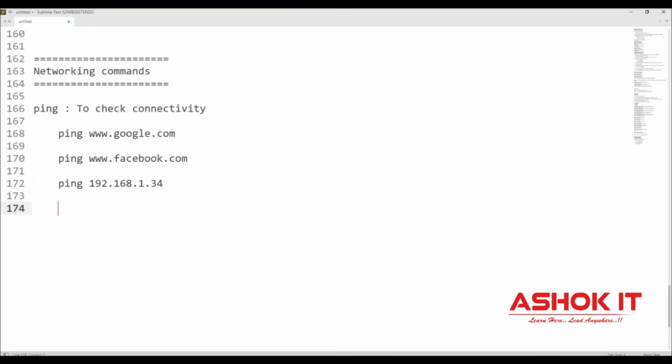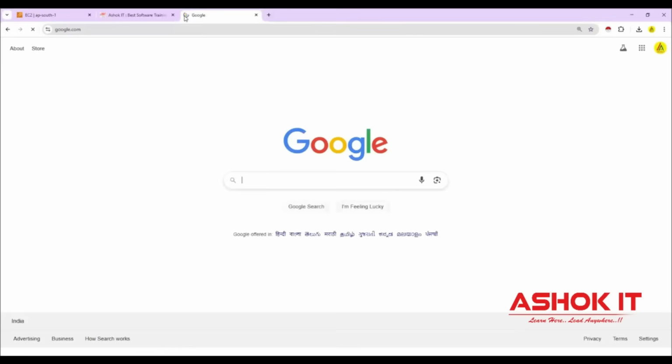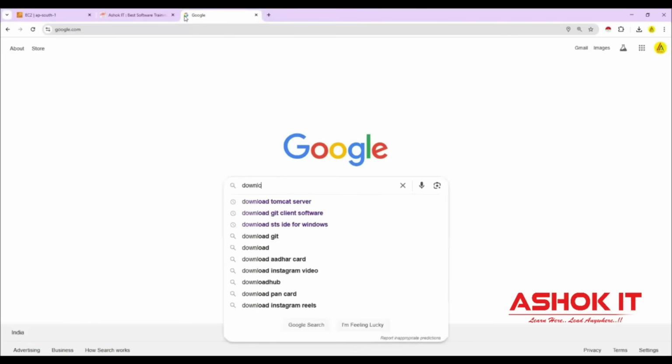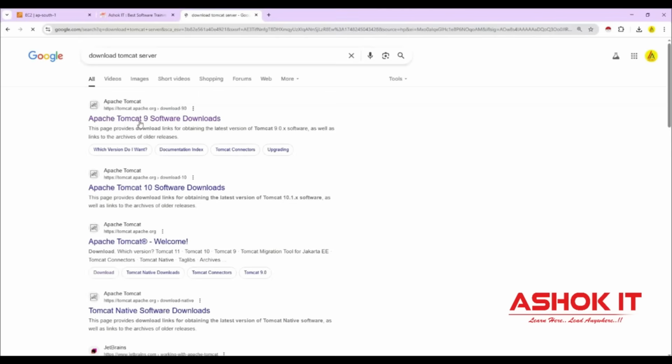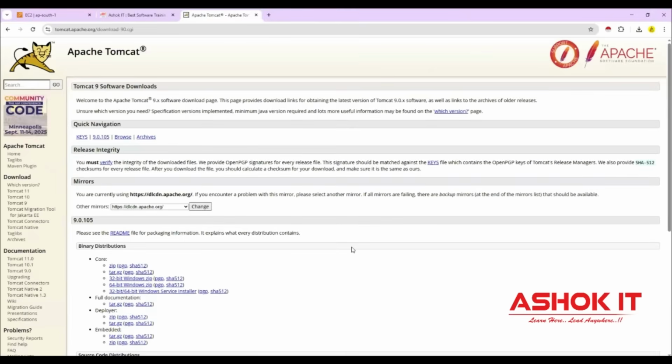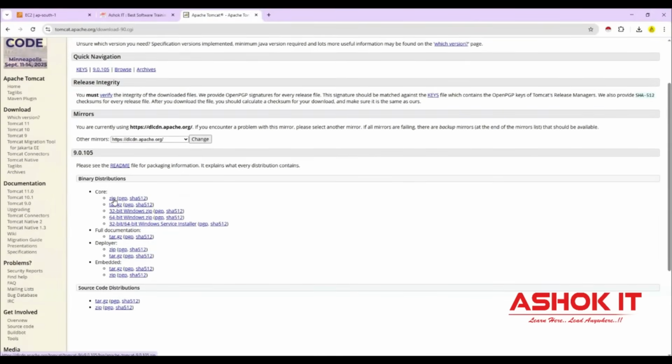Next one, there is another command called the wget command. So what is this wget command? It is used to download files from the internet. So I have some file on the internet I want to download. When we are using a Windows machine, how are we going to download files? For example, I want to download Tomcat server. Simply search for Tomcat server in the browser. Then you can visit the official website and click on the zip file. Then the Tomcat server will be downloaded in our system.